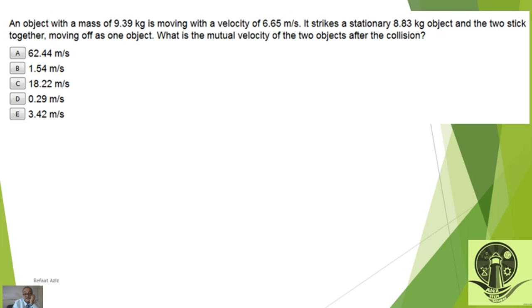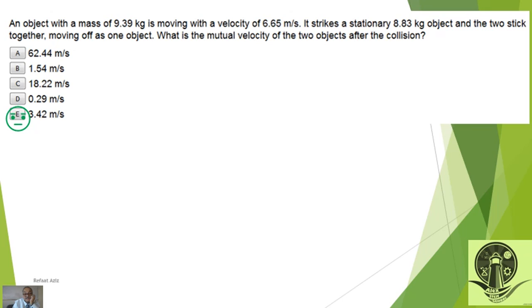Then an object with a mass of 9.39 kilogram is moving with a velocity of 6.65 meter per second. It strikes a stationary 8.83 kilogram object, and the two stick together, moving off as one object. What is the mutual velocity of the two objects after collision? This is an easy one. What do you think? Yes, 3.42 meter per second.